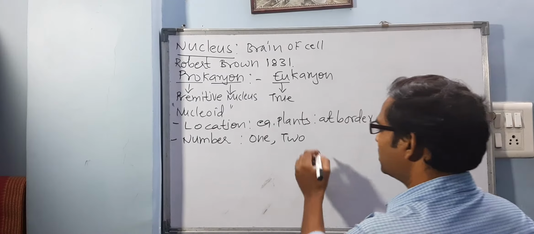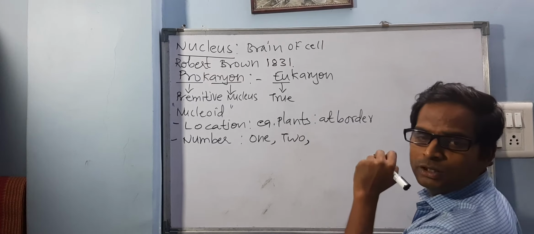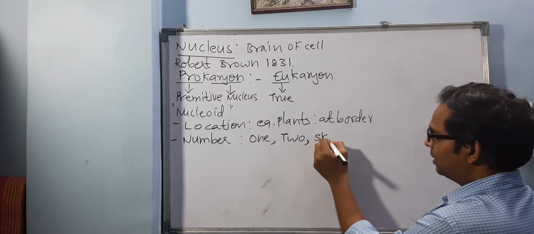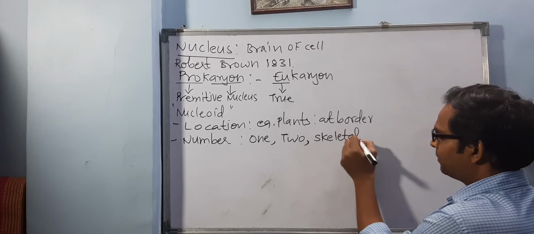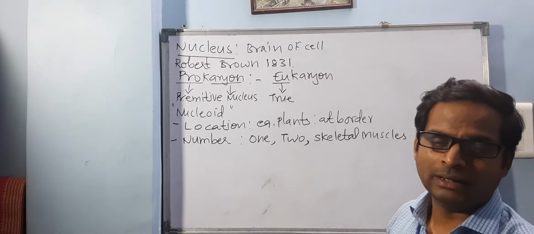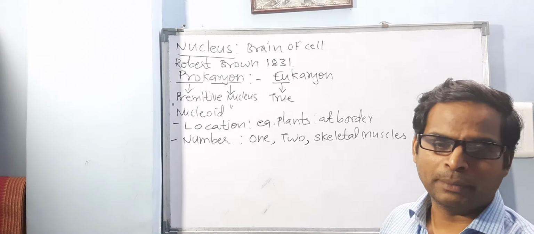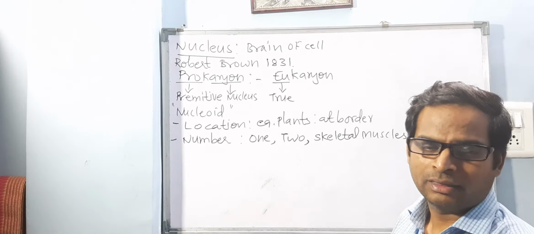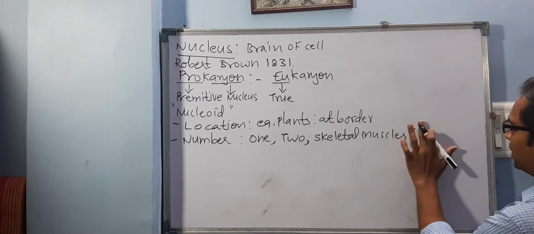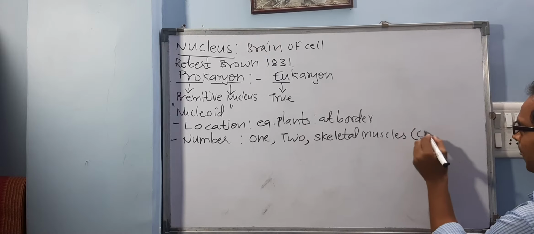Then there are some cells who have more than two nuclei also. If you remember skeletal muscles. So these skeletal muscles have many nuclei. And such a cell which has many nuclei, that condition is called as syncytium.